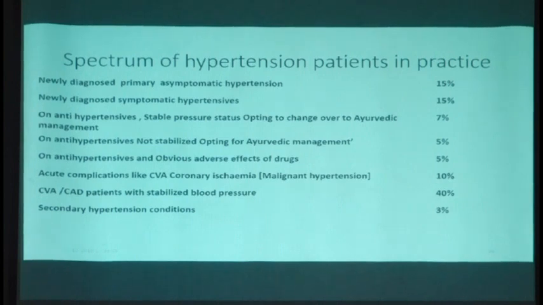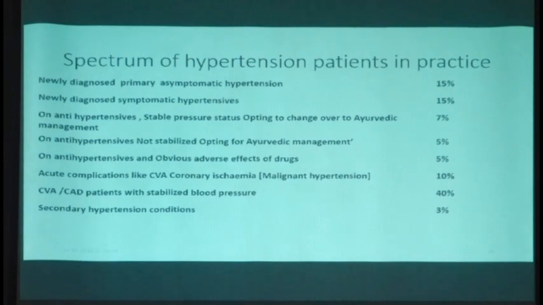Then there are very few patients who come with acute complications like cerebrovascular accidents. Of course, in our hospital we get more patients with acute cerebrovascular accidents now, but otherwise, in a general Ayurvedic practice, they would be fewer. Patients with secondary hypertension are also comparatively fewer in my practice.